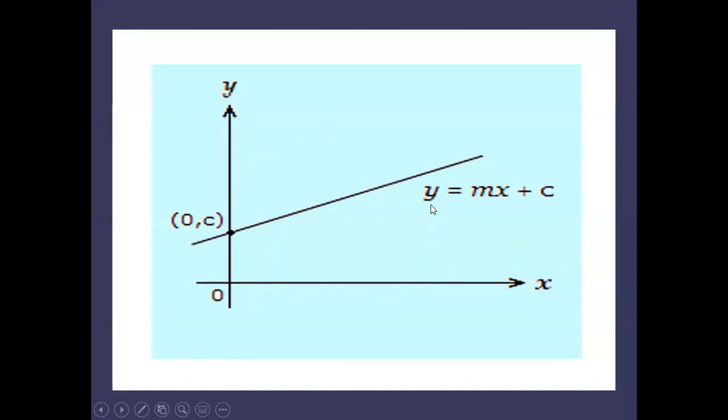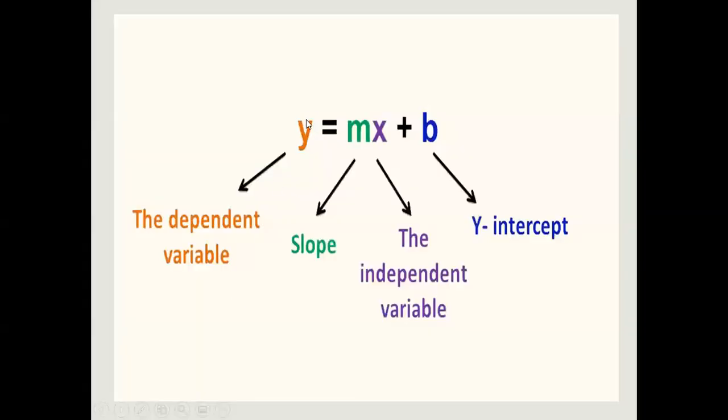So when we say it is y equals mx plus c, it shows this interpretation. We can say that y is the dependent variable and x is independent. b can be the intercept and m can be the slope. Basically, this b is just a symbol. Here it can be a, c, or anything. So the alphabet doesn't matter. It changes according to preferences.